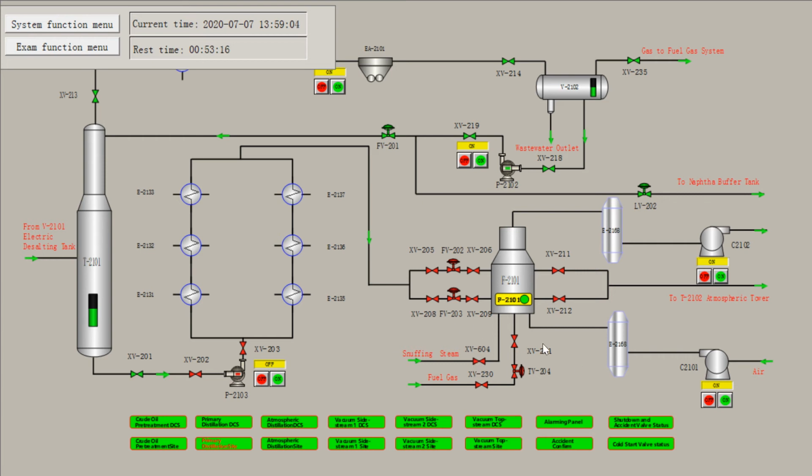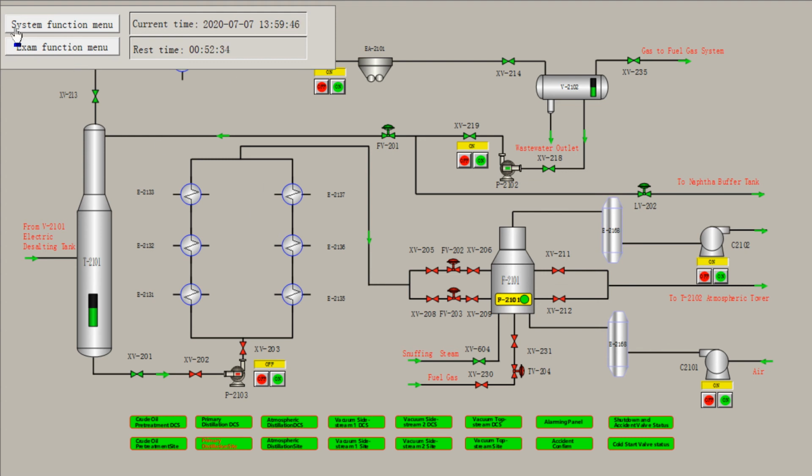Next, we will open the fire extinguishing steam valve XV604 of the atmospheric furnace and let steam flow into the furnace. Because normally for the flammable fuel gas, if the temperature within the furnace is too high, that exceeds the flash point, the combustion will occur. So we will let this steam put out the fire in the furnace. So when we open it, it can flow into the furnace. So up to now, all the steps have been done.